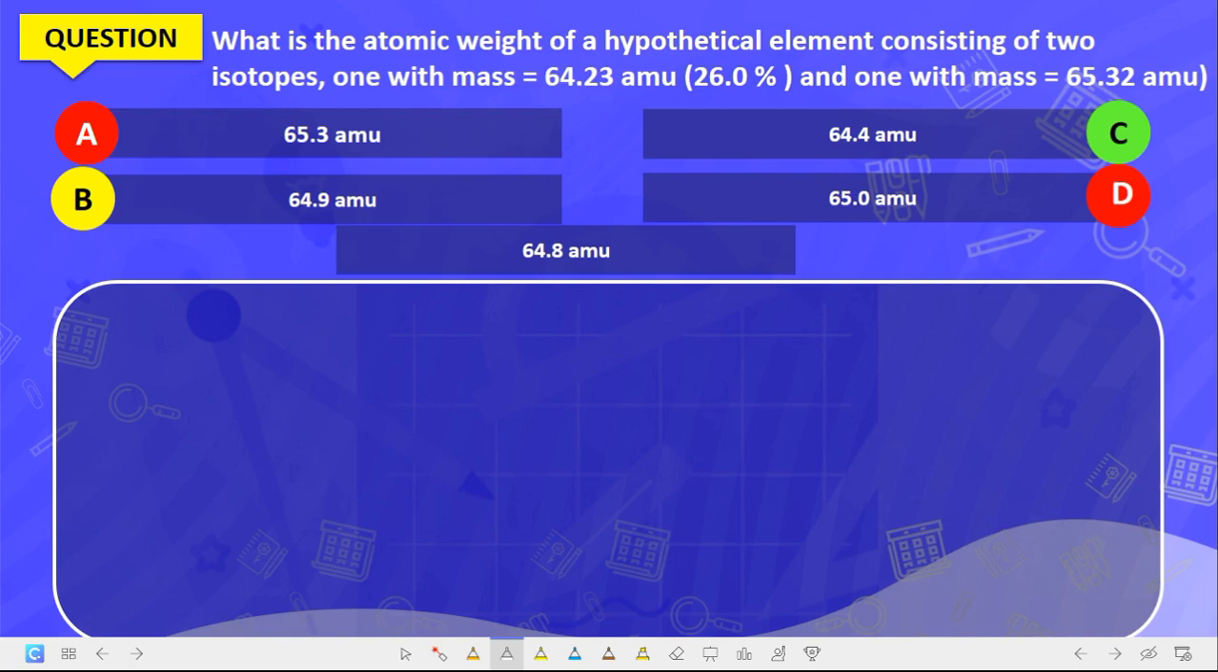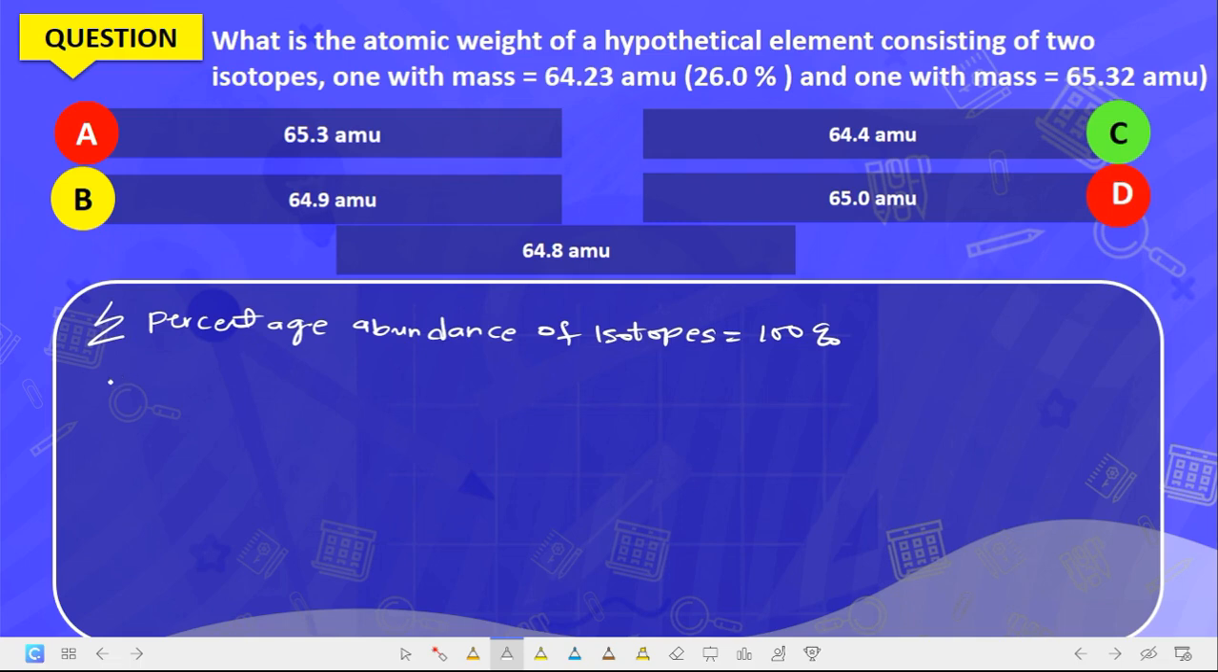Now we have the next question. It's a calculation question. The next question says, what is the atomic weight of a hypothetical element consisting of two isotopes, one with mass 64.23 and one with mass that? Now notice something: the sum of the percentage abundance of all isotopes must be equal to 100%.